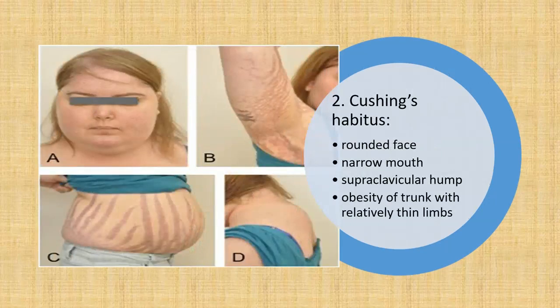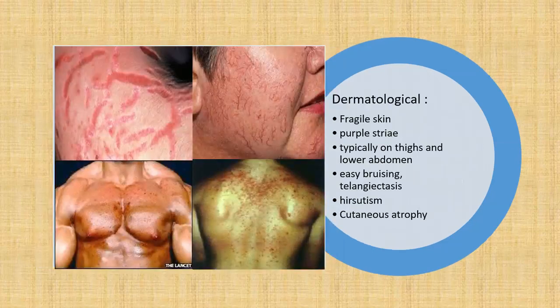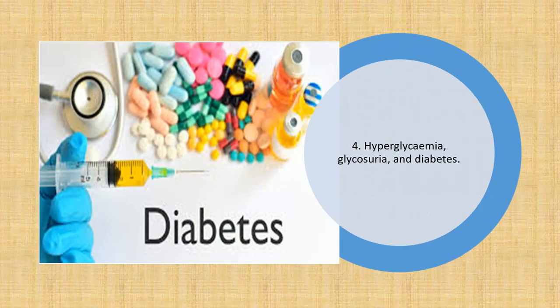2. Cushing's habitus, characteristic appearance with rounded face, narrow mouth, supraclavicular hump, obesity of trunk with relatively thin limbs. 3. Fragile skin, purple striae, typically on thighs and lower abdomen, easy bruising, telangiectasis, hirsutism. Cutaneous atrophy occurs with topical use also. 4. Hyperglycaemia, may be glycosuria, precipitation of diabetes.